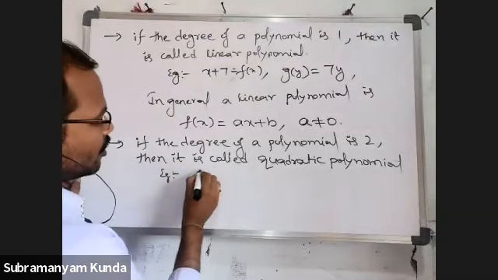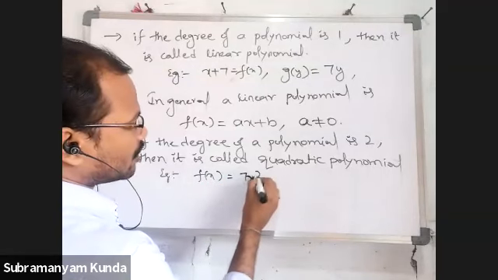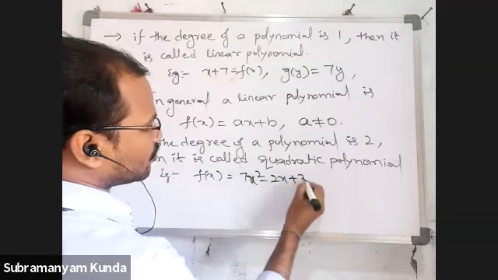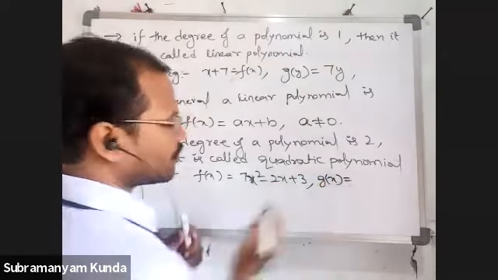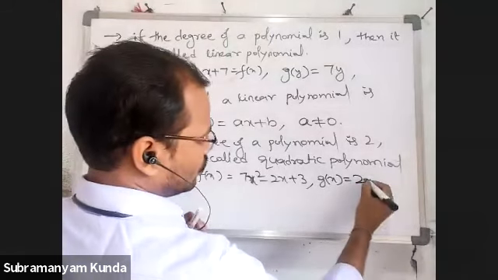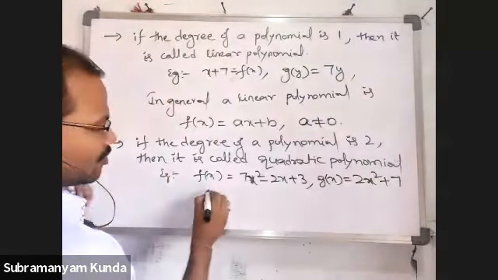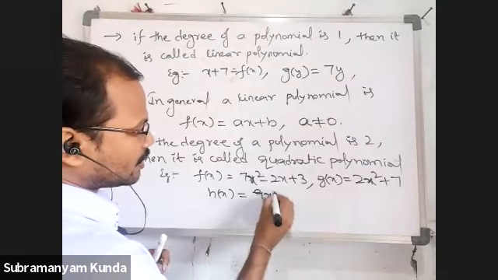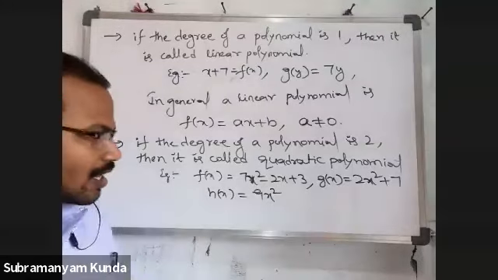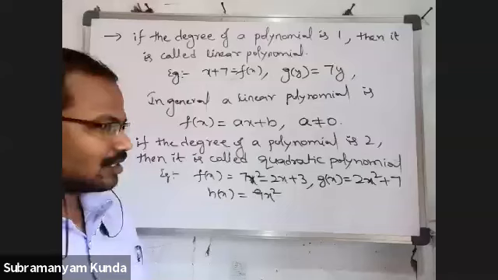Example, f of x is equal to 7x square minus 2x plus 3. And next example, g of x is equal to 2x square plus 7. One more example, h of x is equal to 9x square. Are all of these quadratic polynomials or not? Yes, sir.